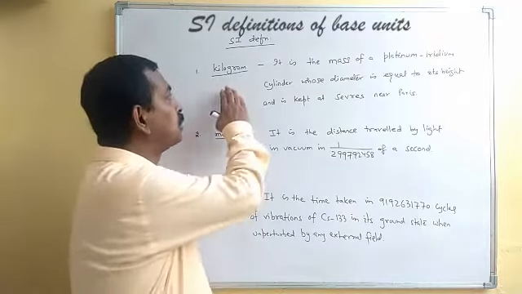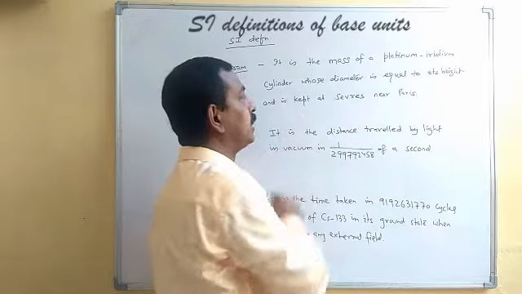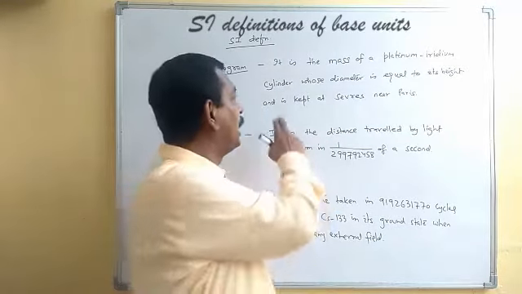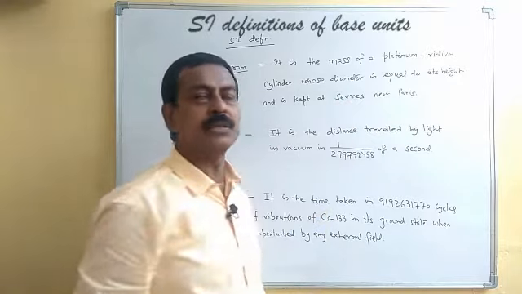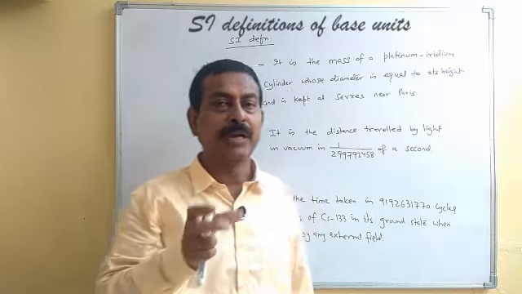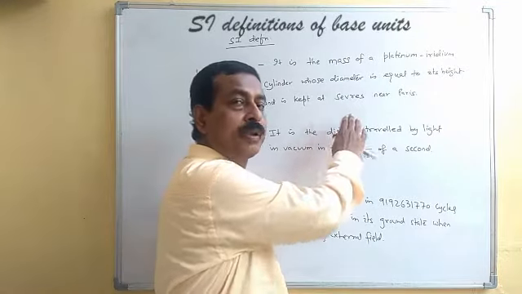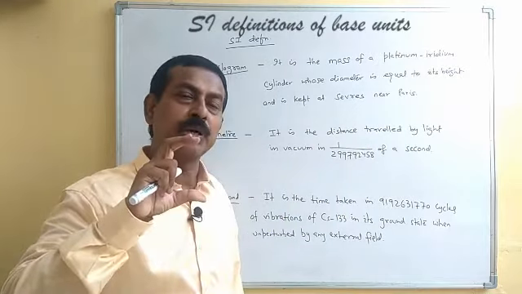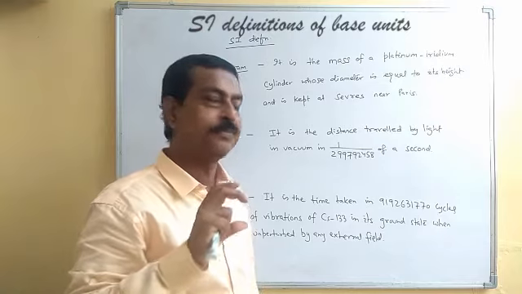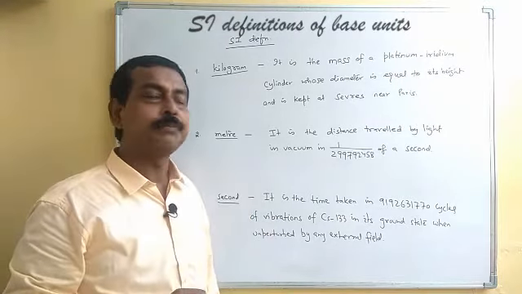For kilogram, it is the mass of a platinum iridium cylinder whose diameter is equal to its height and is kept at Sèvres near Paris. It is just a prototype of a cylinder made of platinum iridium, which is kept at Sèvres. So the mass of that prototype is taken as kilogram.